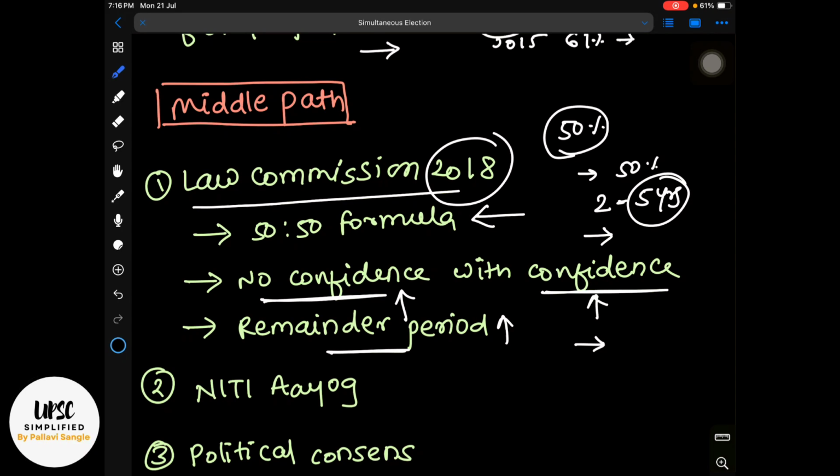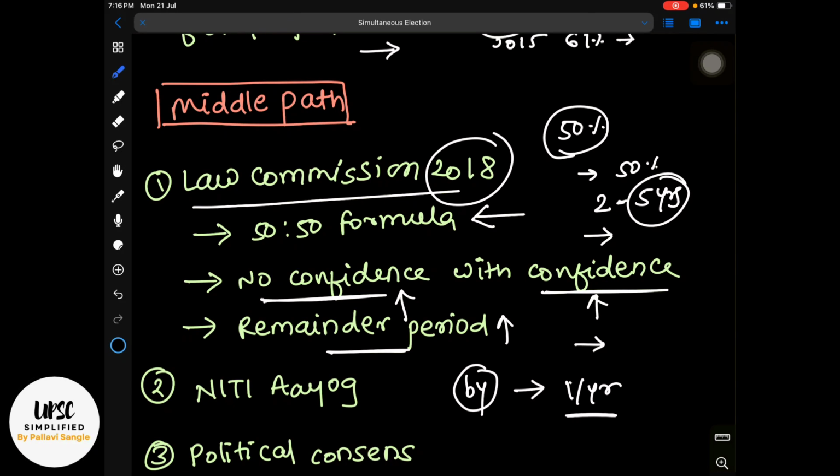Then whatever by-elections there are will be clubbed. Let us suppose in the case of death of a legislator, or resignation, disqualification, anything, all the by-elections will happen once in a year. Okay, so this is the